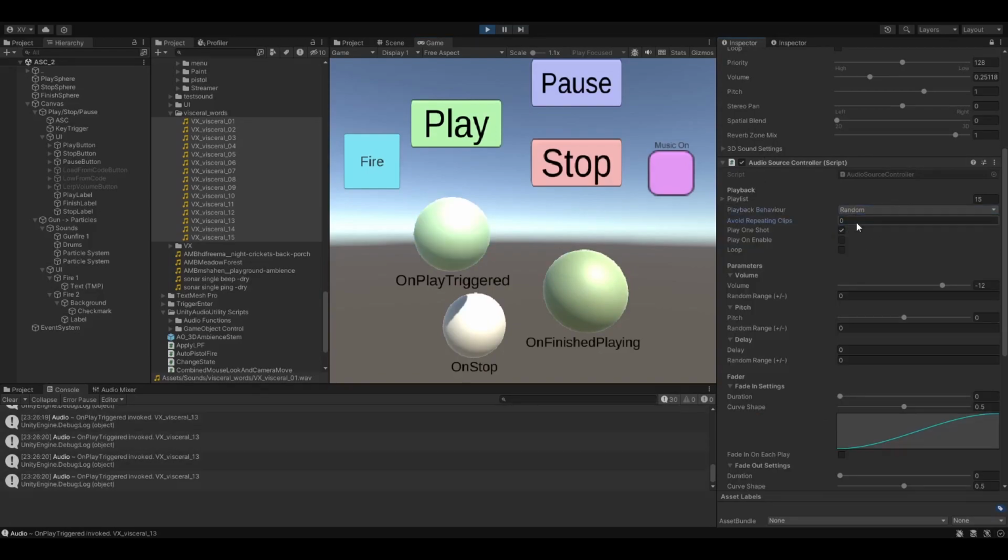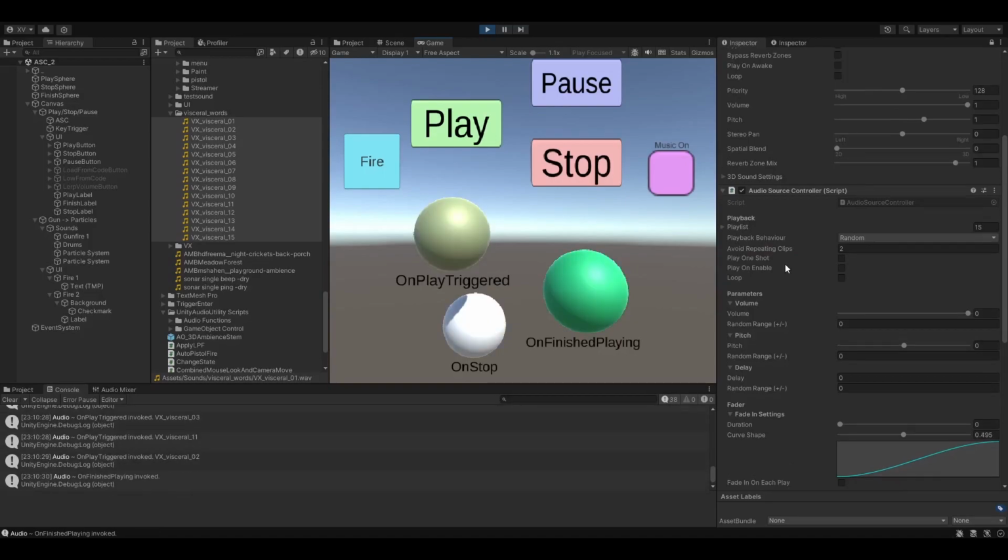Avoid repeating clips is a great way to avoid audible repetition because it means it's avoiding playing the last however many clips when playing at random. Jumble, plunge, sluggish, crackle, clatter. Perfect for things like vocal barks or visceral words.